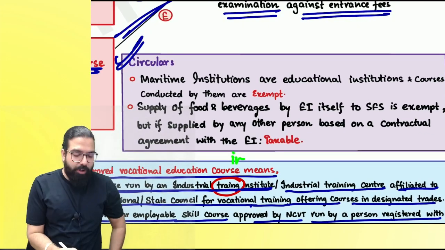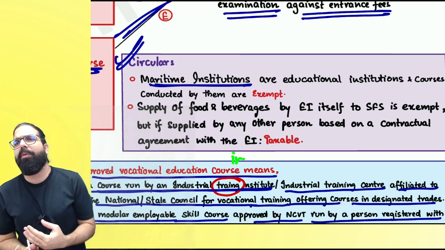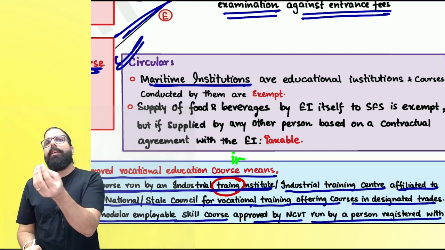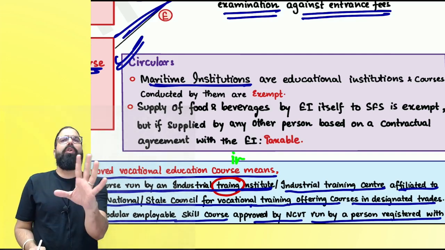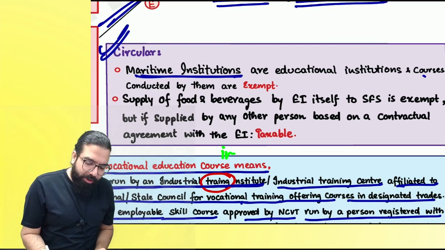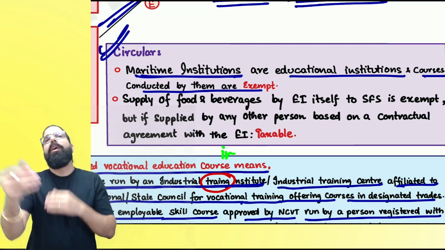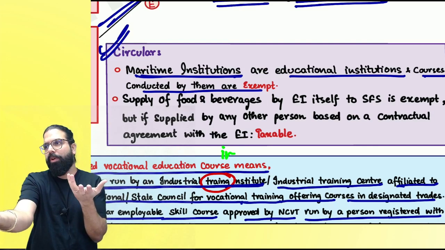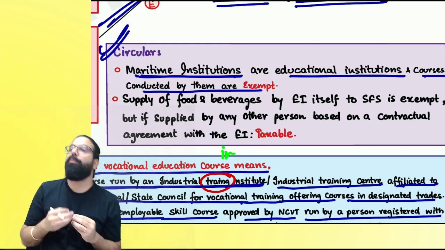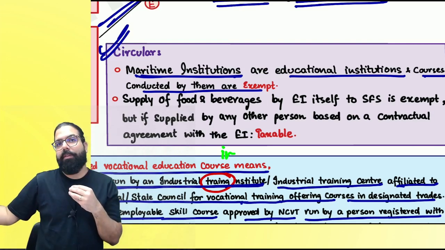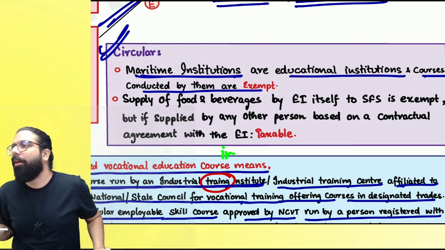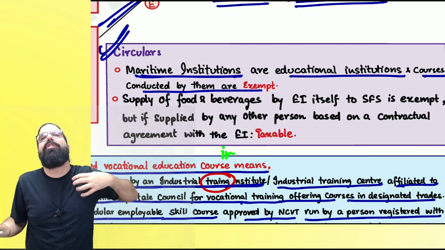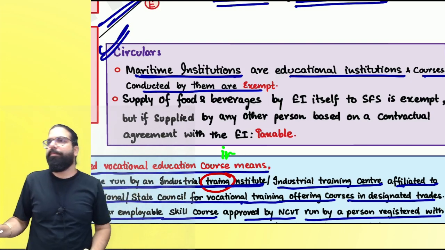There is one more circular which talks about maritime institutions. What is a maritime institution, everyone? Ship training institution. Are we clear? Shipping related courses are being provided by them. Those are also educational institutions, and courses conducted by them for students, because they are charging fees to the student and giving services to the student, their services also will be exempted. Services provided to students, faculty and staff by an educational institution are always exempt, and maritime institutions are educational institutions. Can I go ahead, everyone?